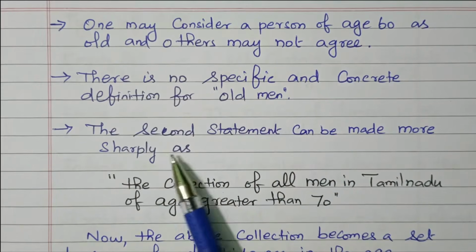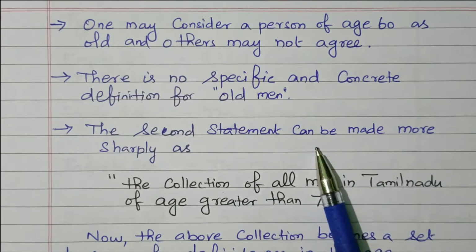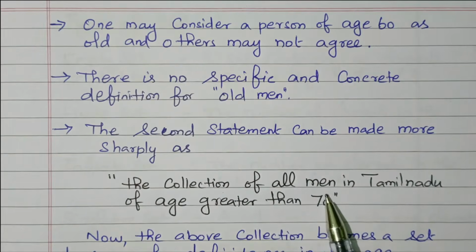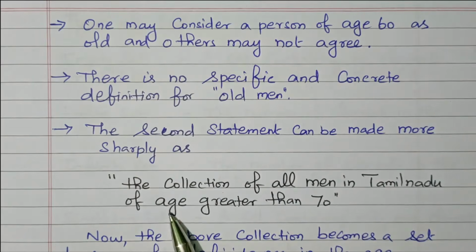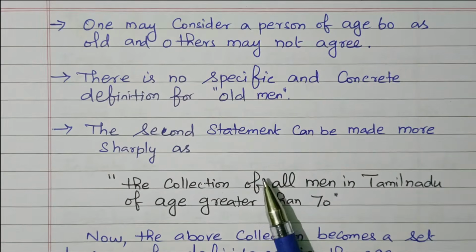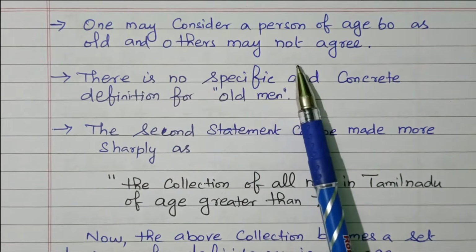We cannot define it sharply. We don't know who the old man is or what the age is for that.